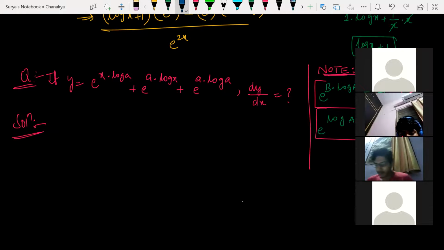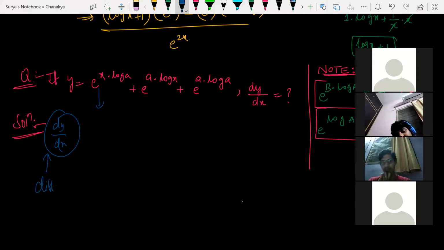Look at this. dy/dx, I'm just finding the differentiation of y with respect to x. What is the meaning of this? It means differentiation of y with respect to x. In the presence of x, I'm finding the derivative of y.